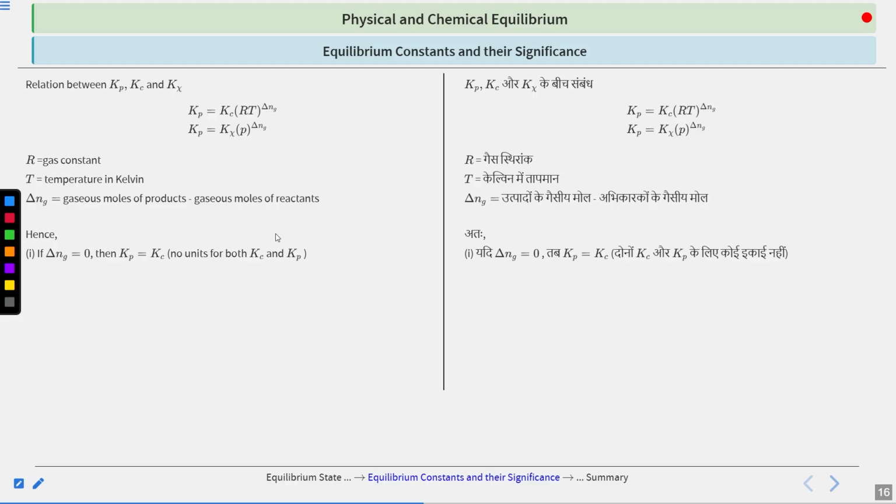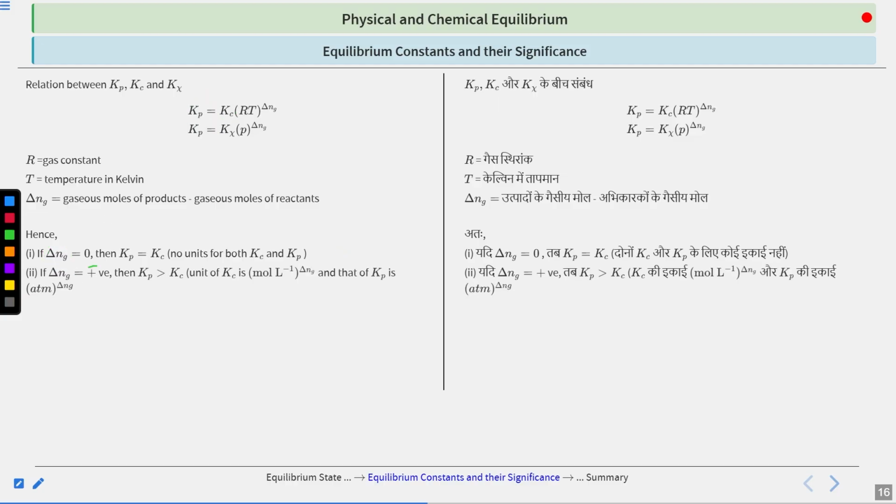Now there are cases. So if your delta Ng is 0, then what does that mean? That your Kp will be equal to Kc, because this will be raised to the power 0, that is RT raised to the power 0 is 1. So Kp will be Kc in that case. If your delta Ng is positive, then what does that mean? If it is positive, then your Kp is greater.